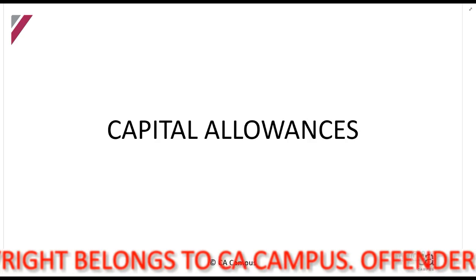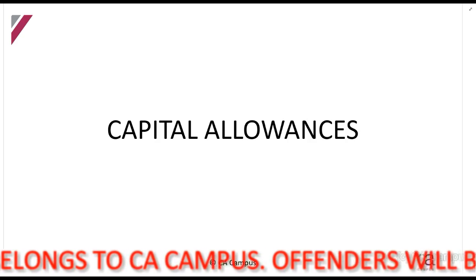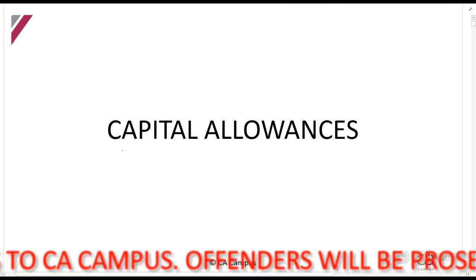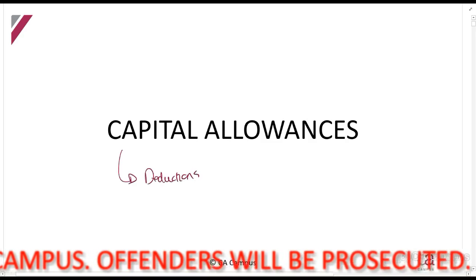And basically what we're going to be looking at here is a situation where a taxpayer purchases an asset and then they get capital allowances from SARS. Now, remember, the capital allowances are all deductions from your taxable income.